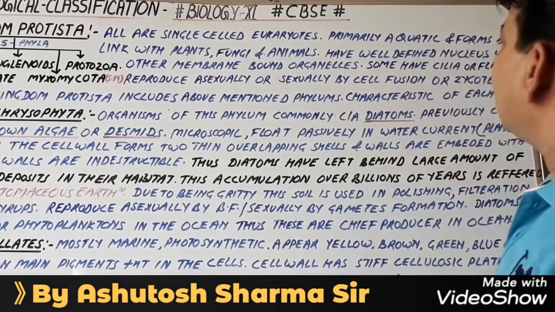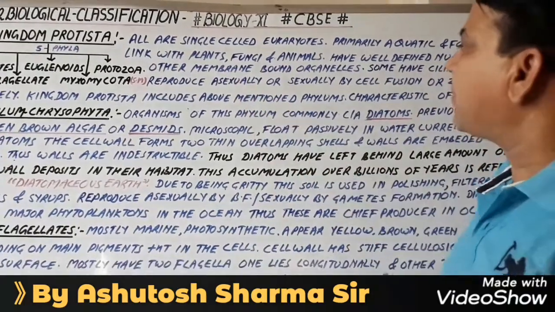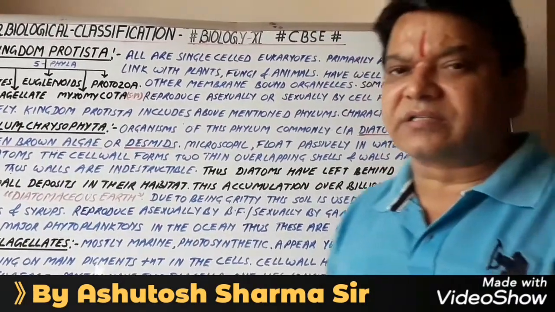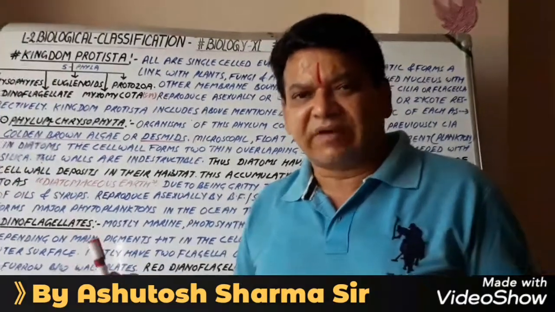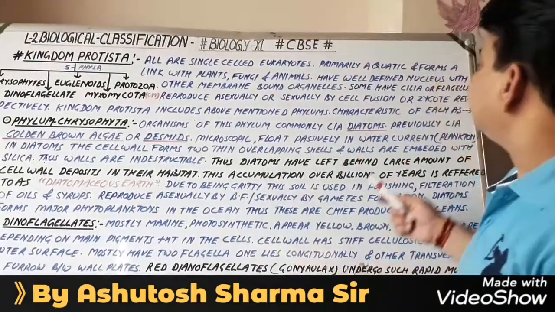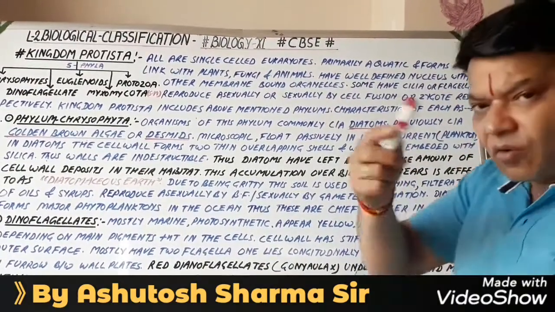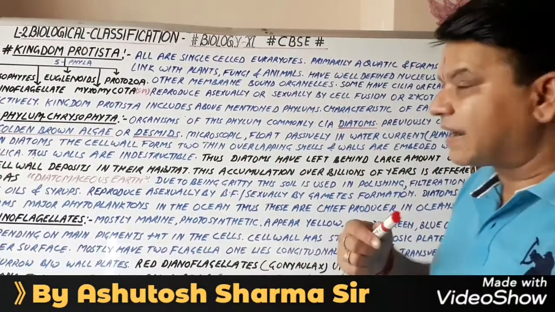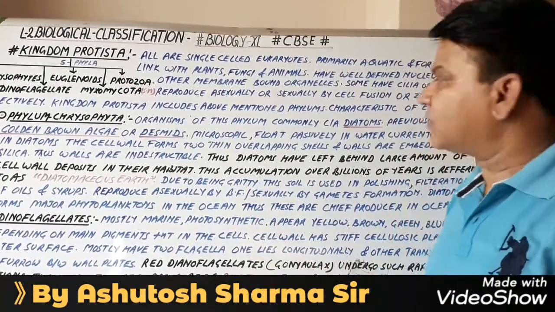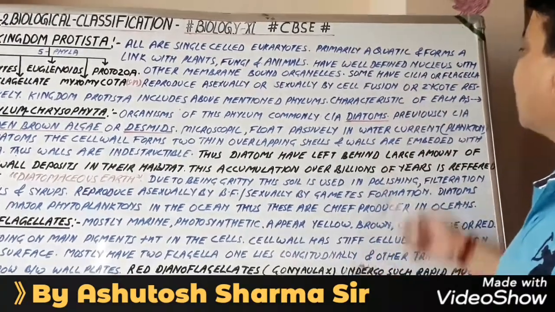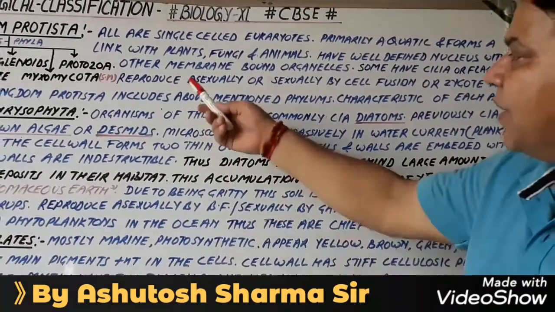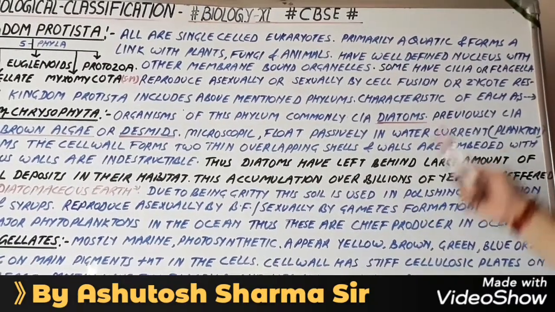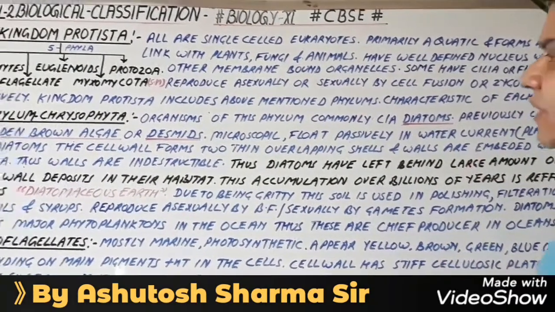They have a well-defined nucleus with other membrane-bound organelles. It means all organelles are membrane-bounded, which are important characteristic features of eukaryotic cells. Some have cilia or flagella, and reproduce asexually or sexually by cell fusion and zygote formation respectively.